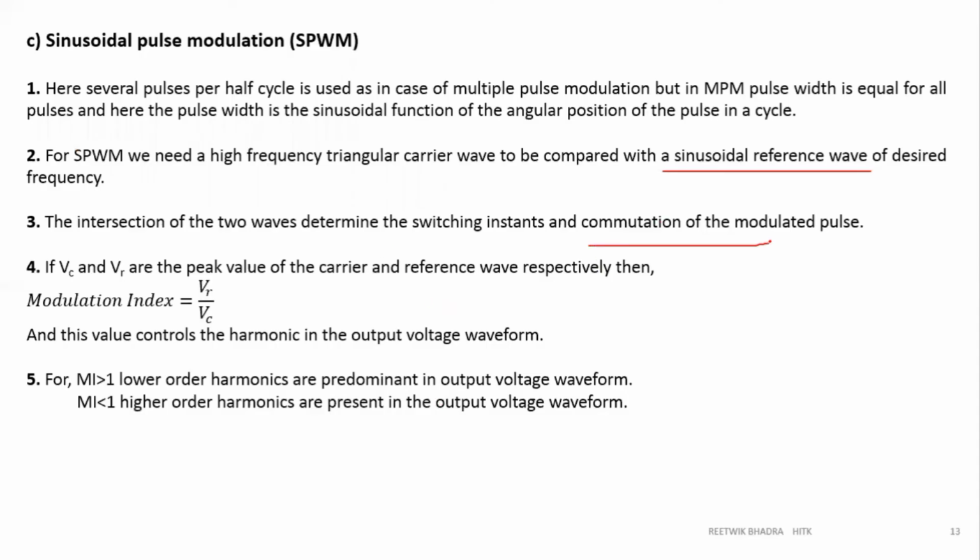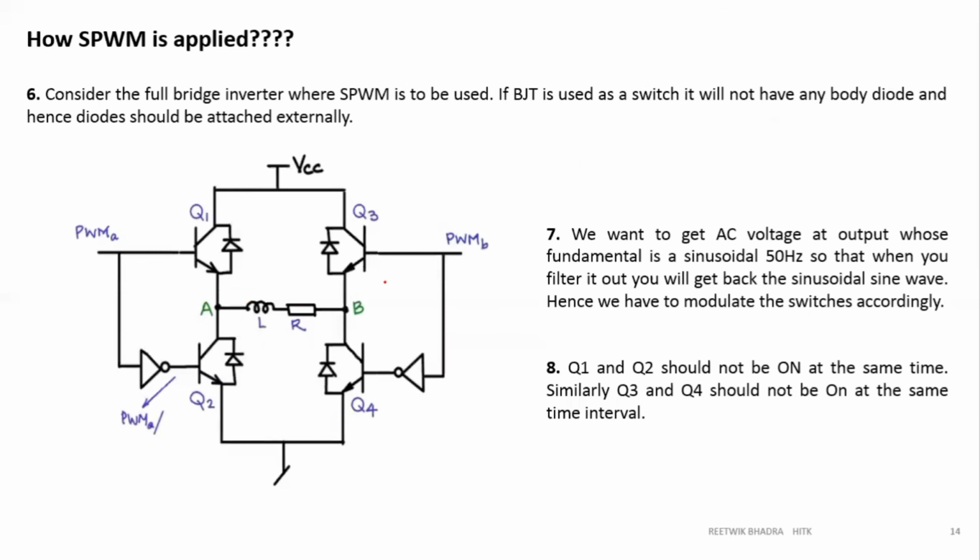The intersection of the two waves gives your output voltage. A modulation index is also calculated. You can calculate it as VR by VC. If the modulation index MI is greater than 1, lower harmonics are predominant, and if it is less than 1, higher order harmonics are predominant. So we'll go into how this sinusoidal PWM is applied.